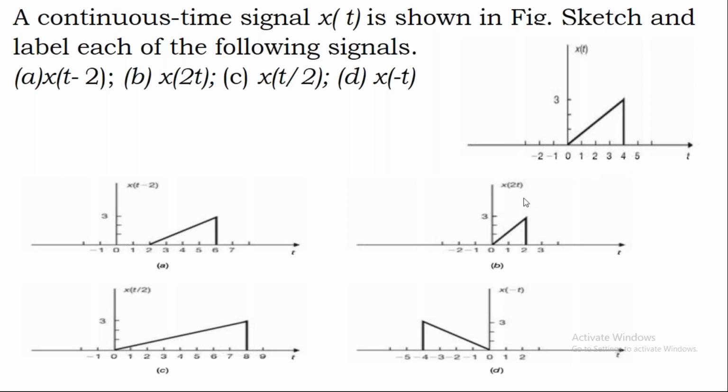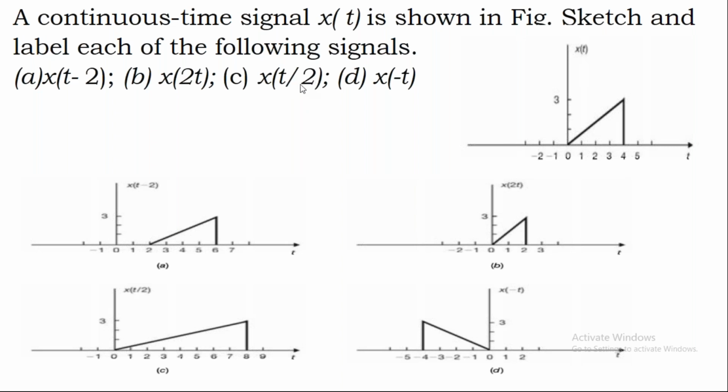again, what will you get? You will get 0, 2, 4, 6, and 8. But can you have the signal for 6 and 8 here? You don't have the signal for 6 and 8. So you will have the signal for 0, 1, and 2. That's the reason you have to plot the same waveform only between 0 to 2. When you use a scaling factor which is greater than 1, you will not get the expanded signal, you will get the compressed signal.